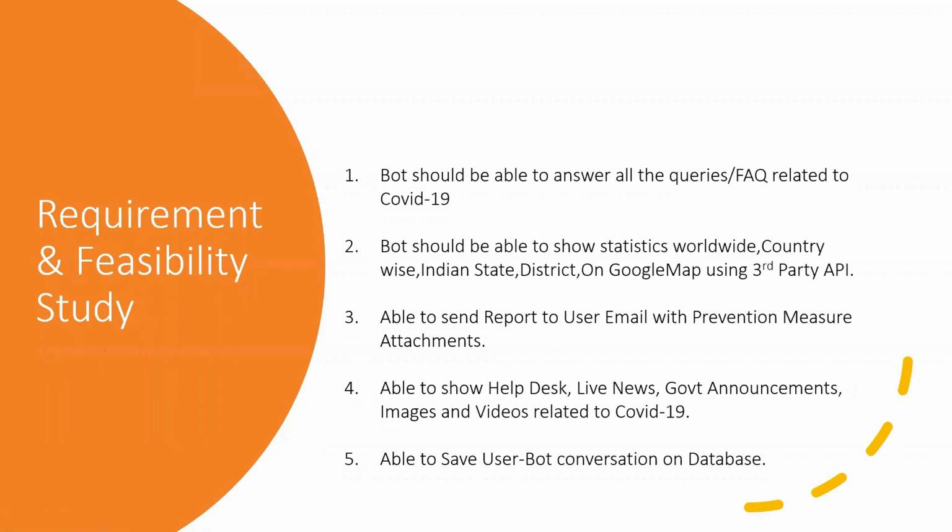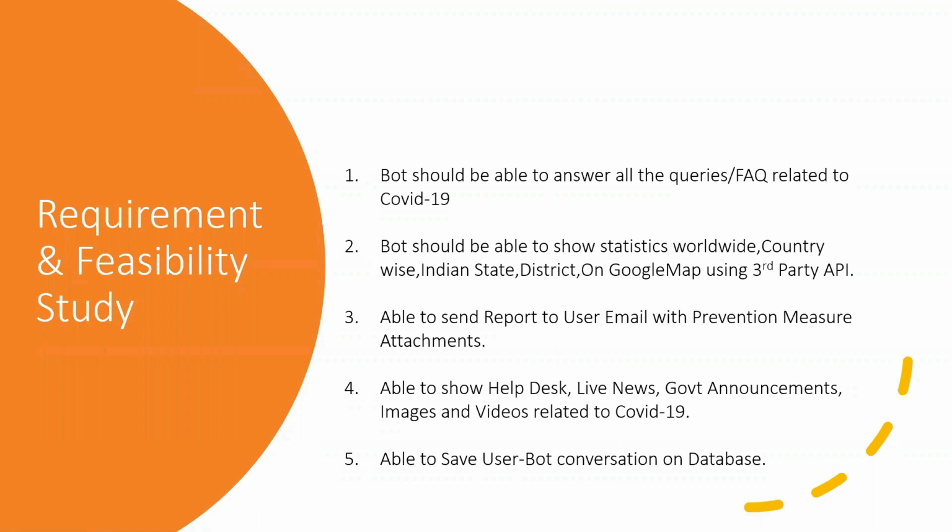So here are the requirements. The bot should be able to answer all the queries and frequently asked questions related to COVID-19. The bot should be able to show statistics worldwide, country-wise, Indian state, district, or on Google Map using third-party APIs. And we will be using Rapid API for that.